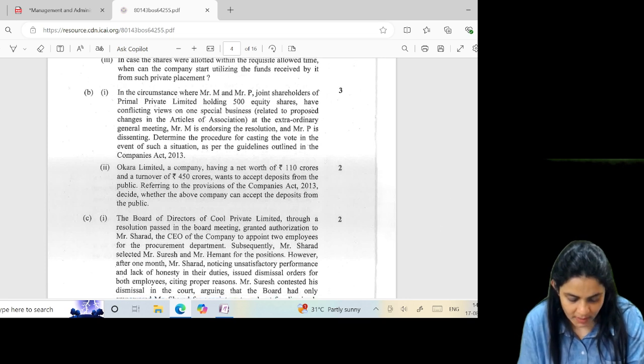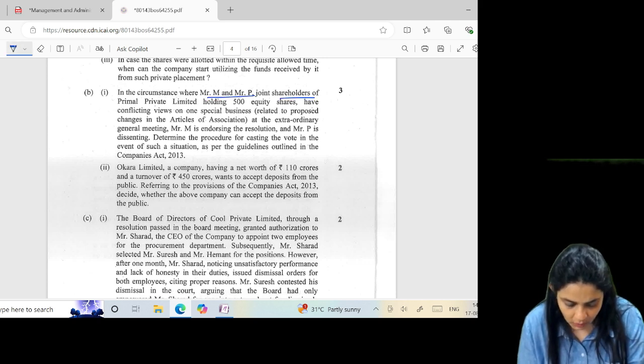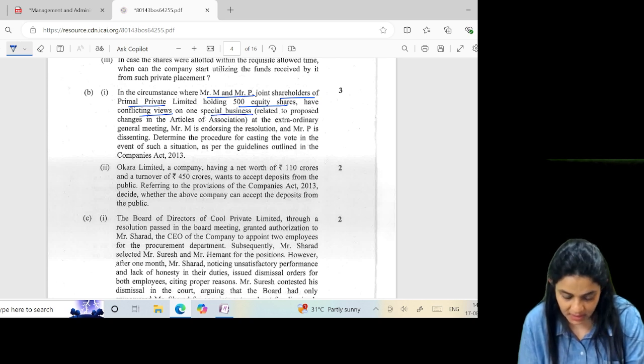To see this question: in the circumstances where Mr. M and Mr. P, joint holders of Primal Private Limited, holding 500 equity shares, have conflicting views on one special business. At the EGM, Mr. M is endorsing the resolution and Mr. P is dissenting. Determine the procedure for casting the vote.